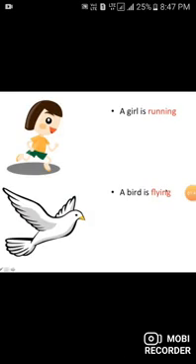Similarly, here a girl is running. What is the verb here? Yes, running is the verb here because it shows what the girl is doing. Next thing is a bird is flying. Here flying is the verb.